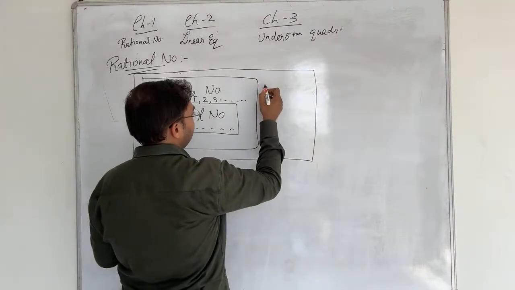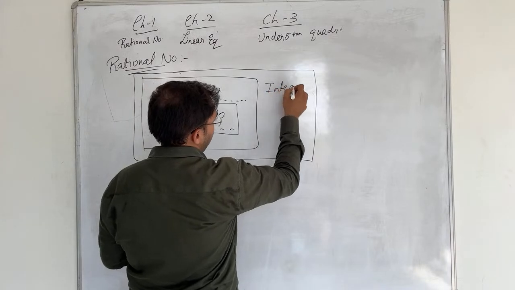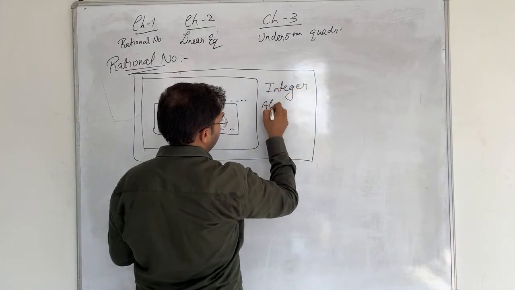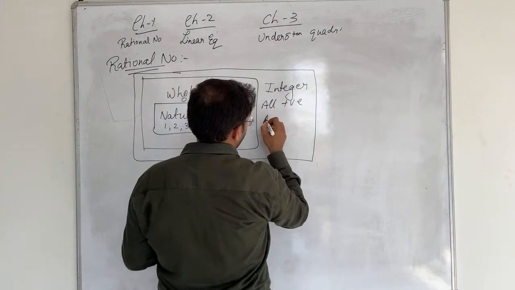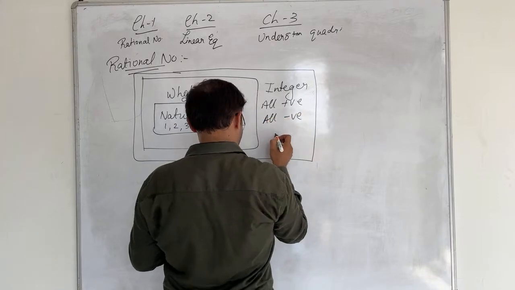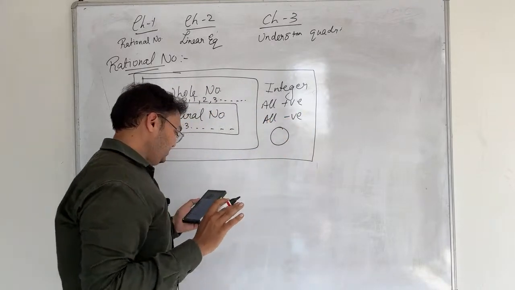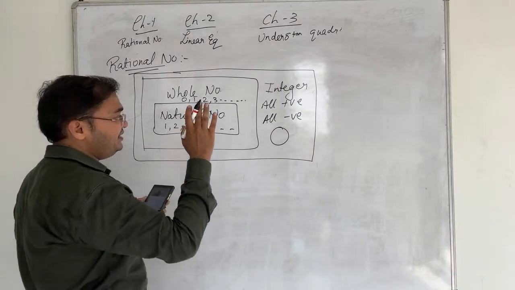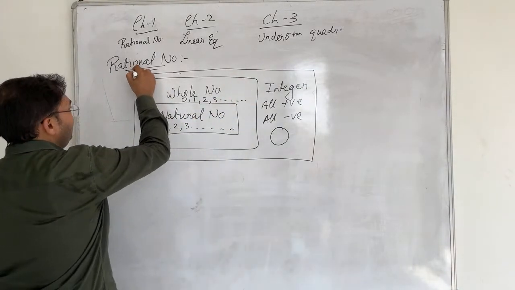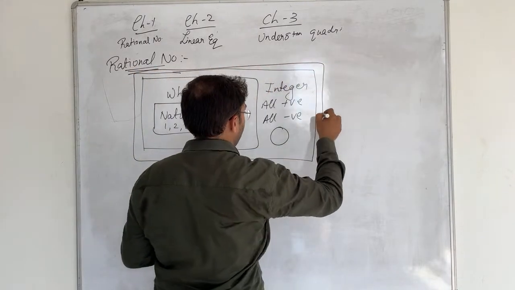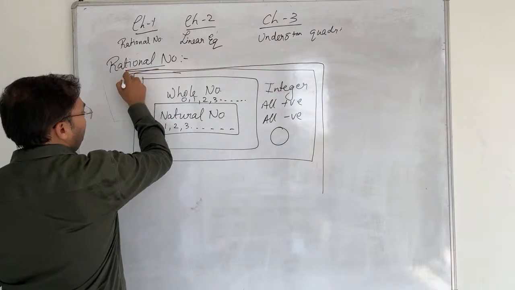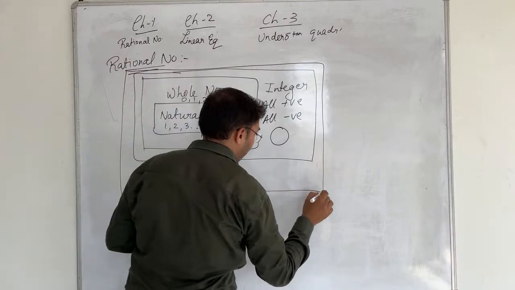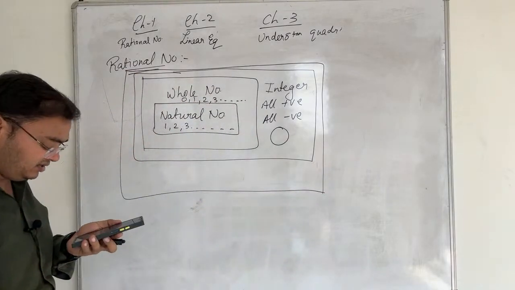See, not only positive, negative. Integers means all the positive numbers, all the negative numbers, moreover 0. These are called integers. Now when we come to rational numbers, what is a rational number? Can anyone tell me what rational numbers are?